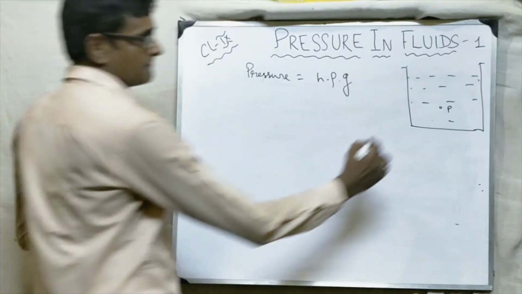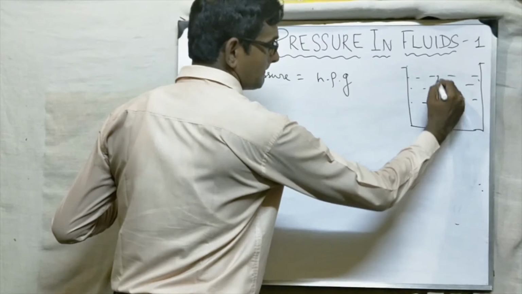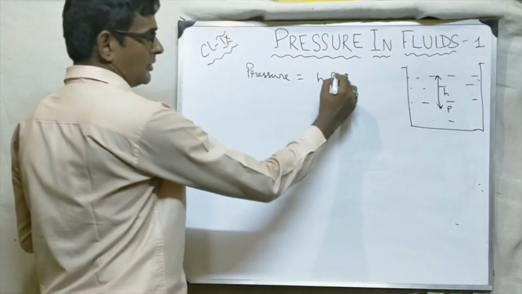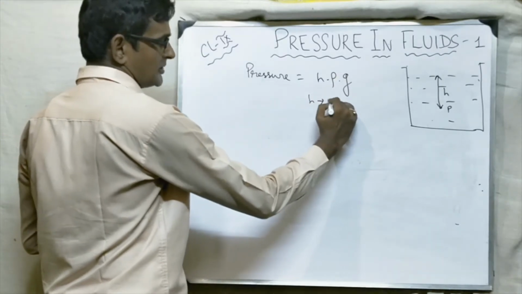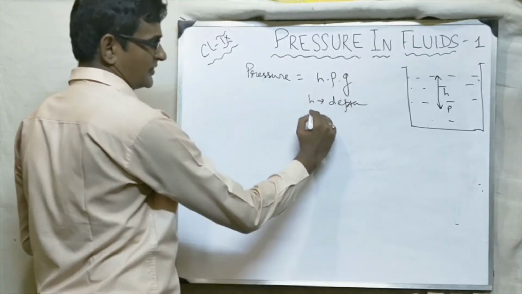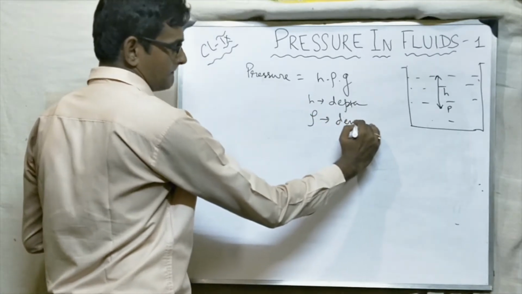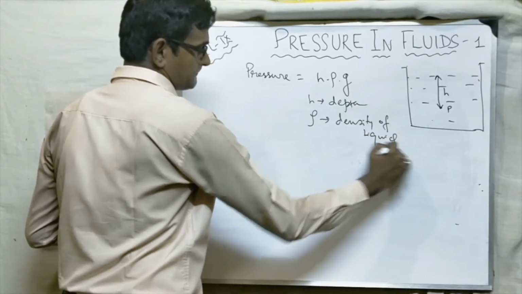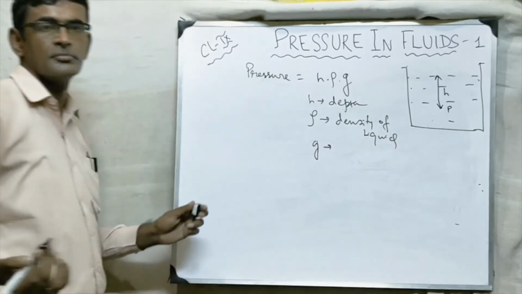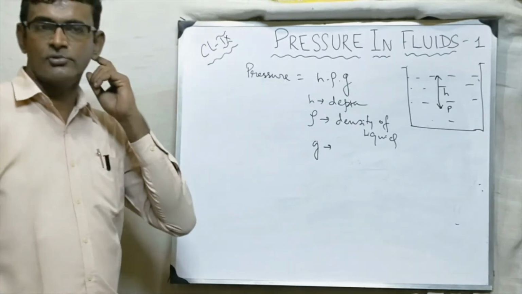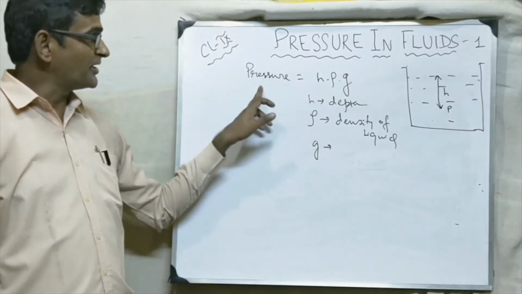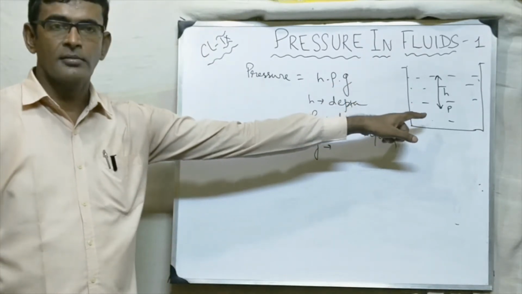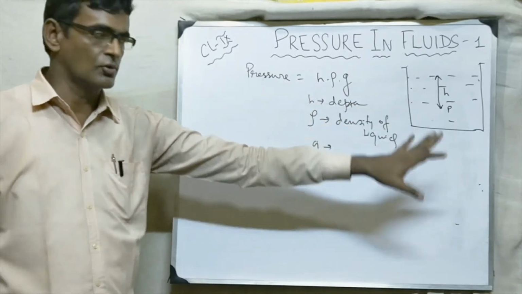Now what is H? H is actually depth. This is H, the depth of the point from the surface. Rho is the density of the liquid. And G you know very well; in the last class we studied acceleration due to gravity. So pressure is equal to H rho G. At any point the pressure is equal to H rho G.